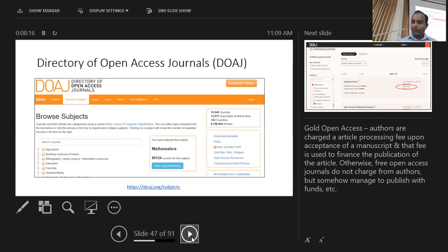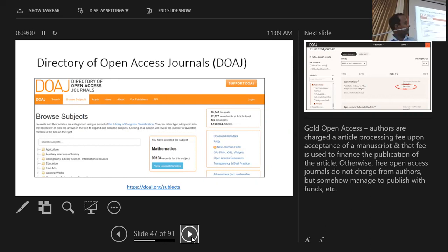So if you are interested in open access journals, there is an authoritative list of the international open access journals called DOAJ, Directory of Open Access Journals. It lists, I think, more than 15,000 open access journals related to different disciplines, which are published all over the world in different languages. And recently they have changed the interface.